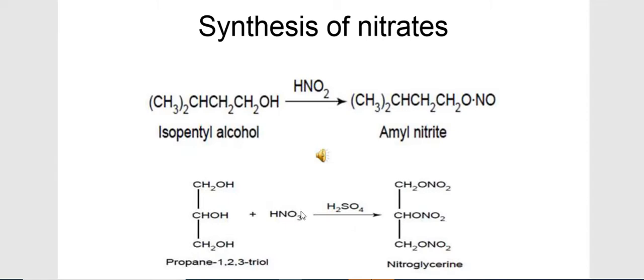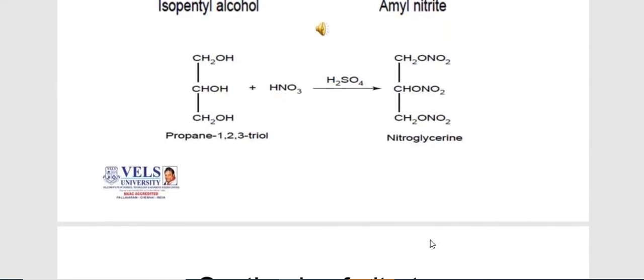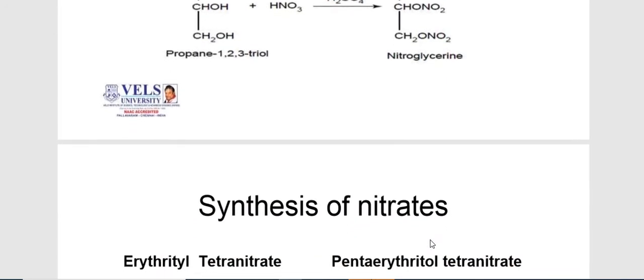To replace 3 OH with 3 ONO2, we need to use 3 moles of this, so that they produce 3 moles of NO2 and interact with propane-1,2,3-triol to produce nitroglycerin. This is a small synthesis of nitroglycerin from propane-1,2,3-triol.